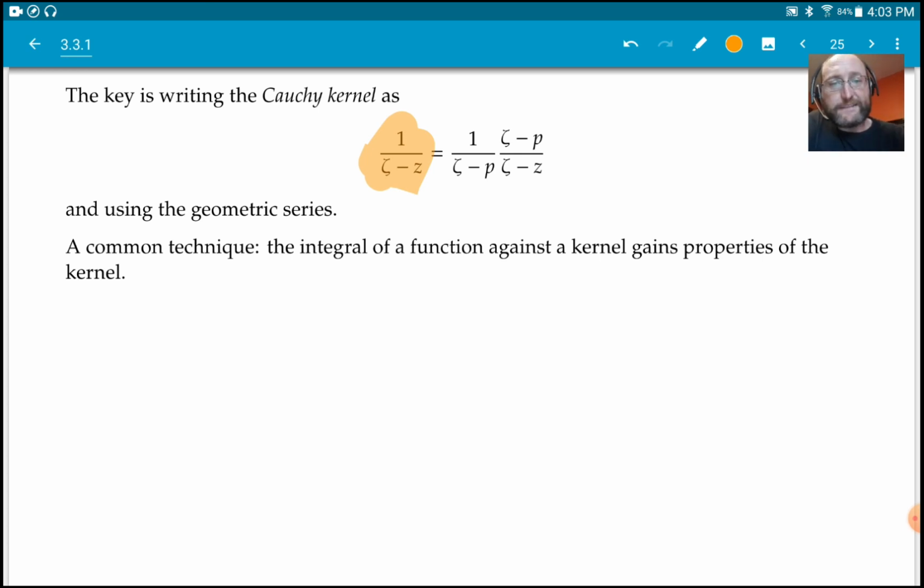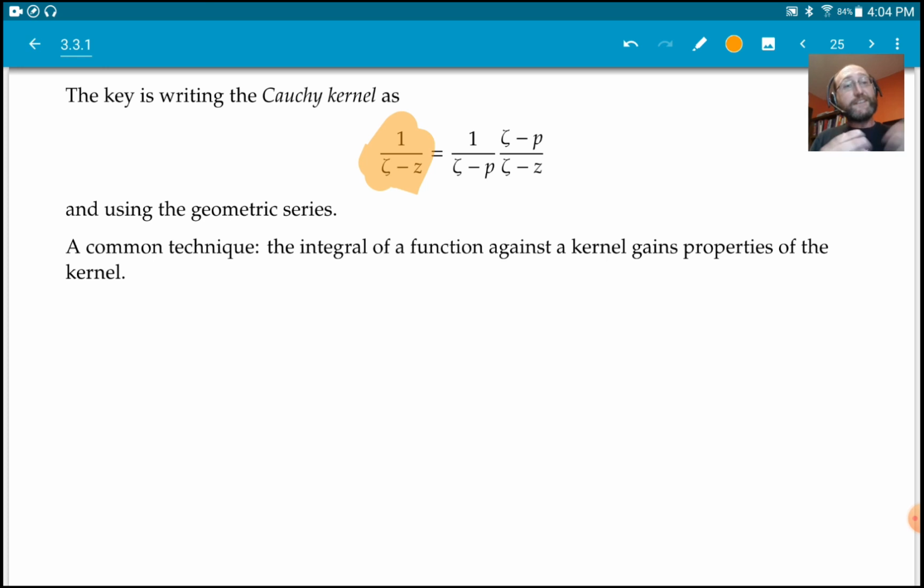You have to always do this in the right way, but generally the idea is that if you integrate any function against some kernel, then the function that you get out of that, which in this case is equal back to the function that we started with, although that's specific to this case, is a function that gains properties of the kernel.